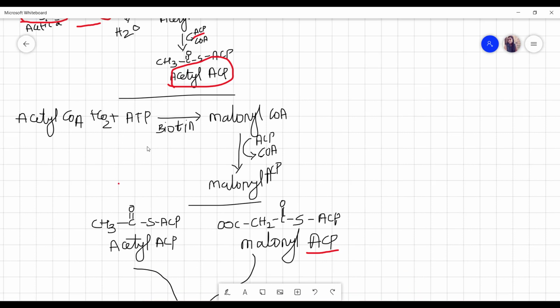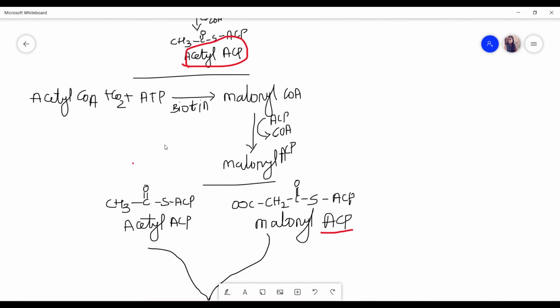So our next step will be malonyl acyl carrier protein. In this, what will happen? This acetyl CoA will combine with carbon dioxide plus ATP in presence of biotin, and it will become malonyl CoA. And for this malonyl CoA, we will add this protein. When we are adding this protein, it will become malonyl ACP.